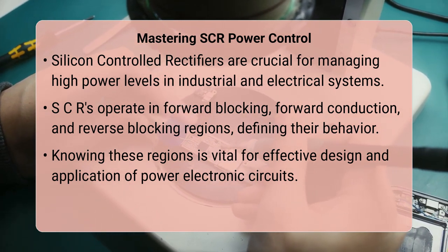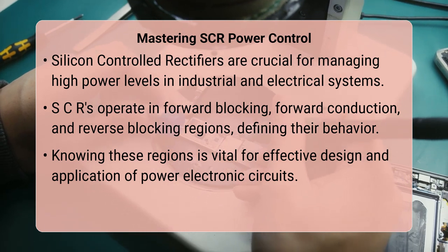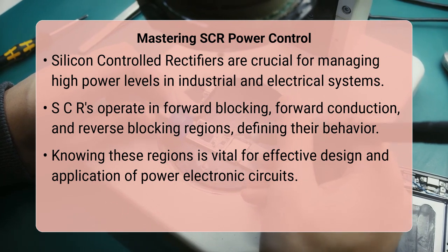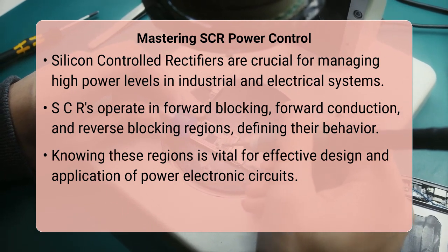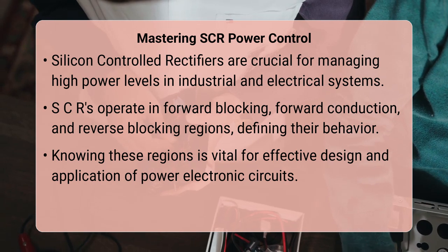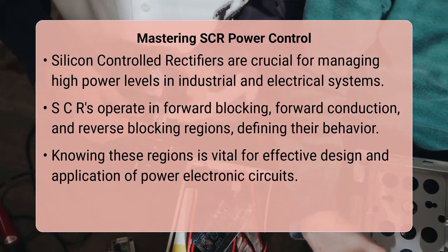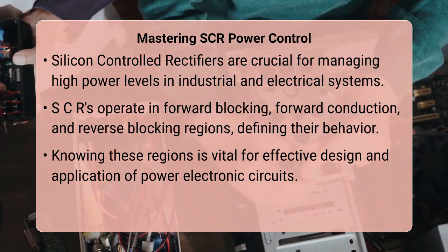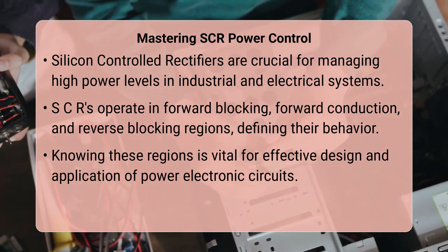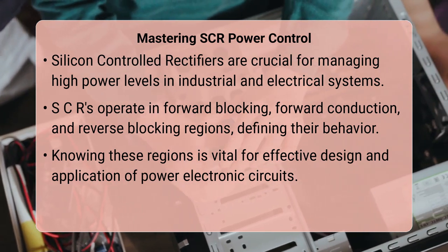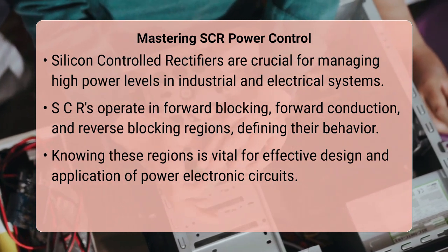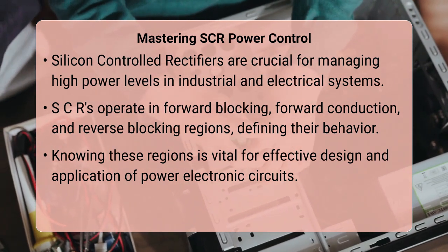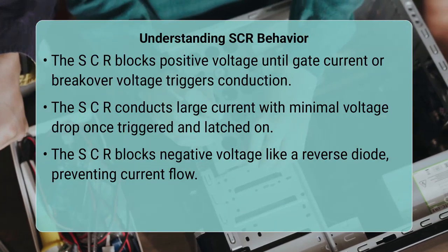A Silicon Controlled Rectifier, or SCR, is a semiconductor device that acts as a switch, primarily operating in three distinct regions: the forward blocking region, the forward conduction region, and the reverse blocking region. Each region describes how the SCR behaves under different voltage and current conditions, dictating its utility in power control circuits. The existence and characteristics of these regions stem from the SCR's unique four-layer, PNPN, semiconductor structure.